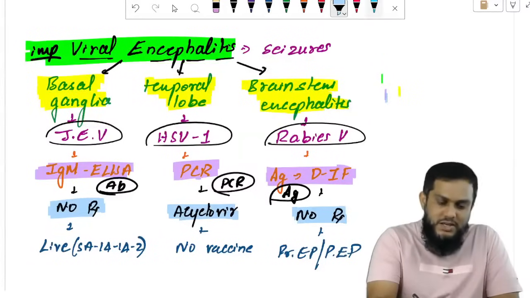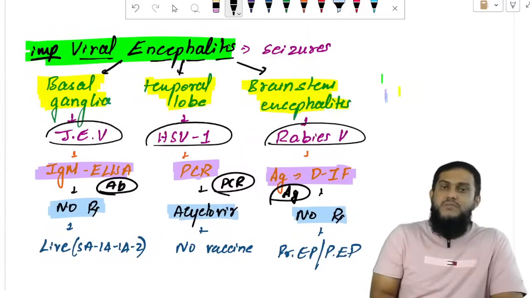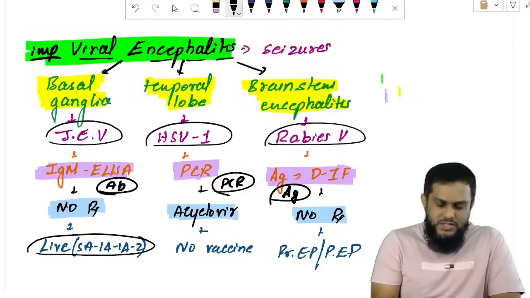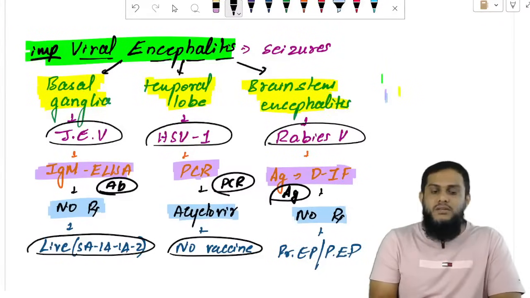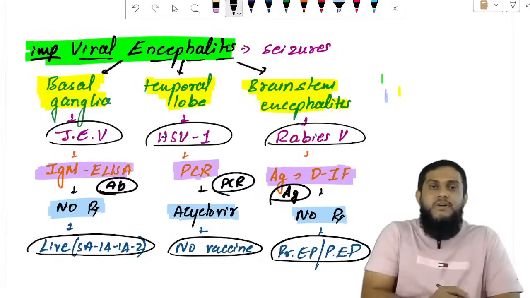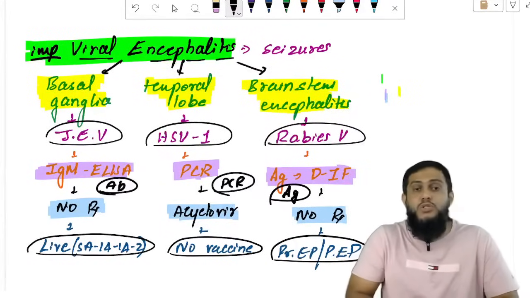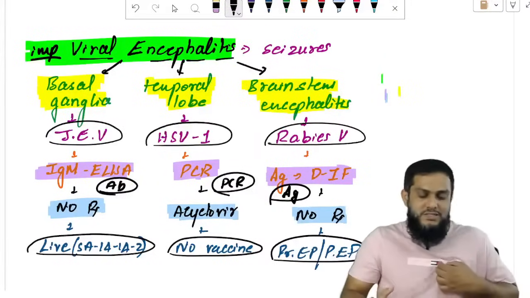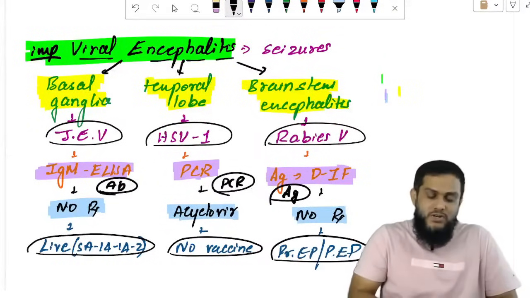And if you talk about the vaccine, we have already covered it. JE virus has a live vaccine, SA14-14-2. Herpes simplex virus, no vaccine. And rabies virus, we have a killed vaccine, and we have pre-exposure and post-exposure prophylaxis in rabies. So by taking the vaccine, we can prevent these diseases because we don't have treatment except for herpes.